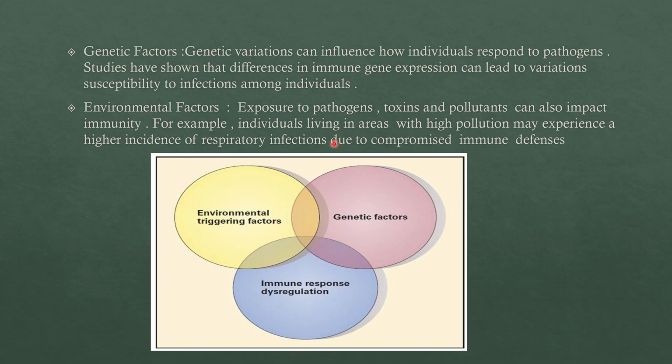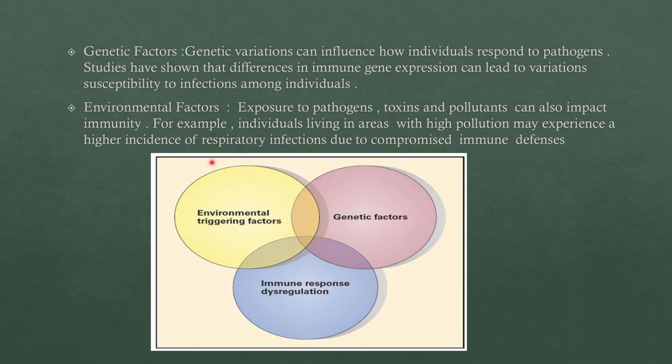And then environmental factors. Constant exposure to pathogens, toxins and pollutants can also impact immunity. For example, individuals living in an area with high pollution may experience a higher incidence of respiratory infections due to compromised immune defense.